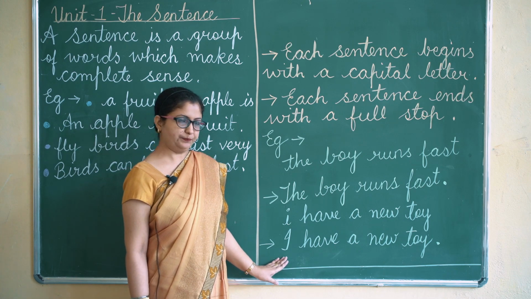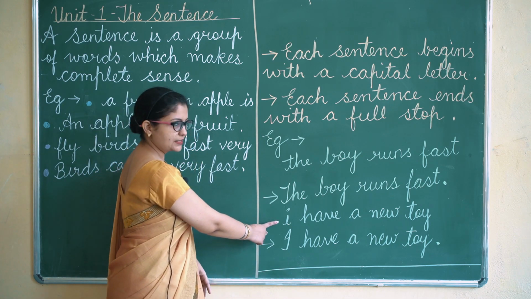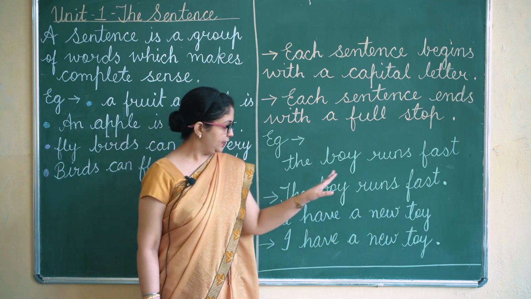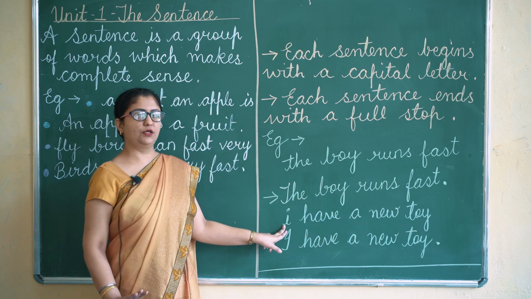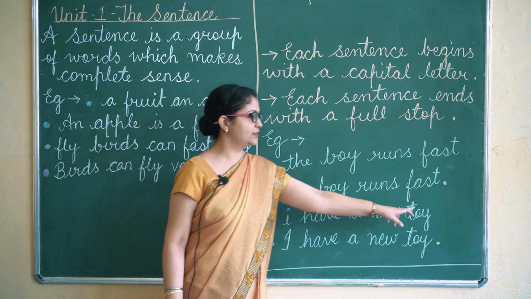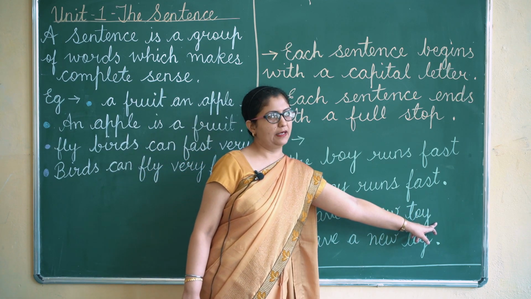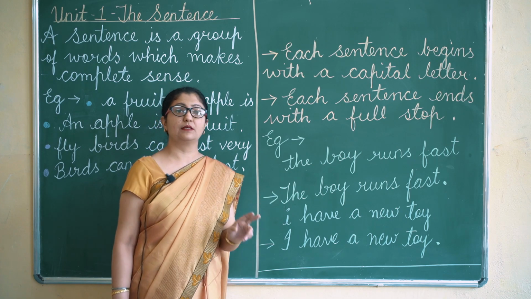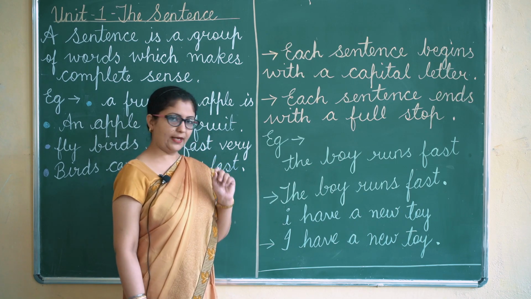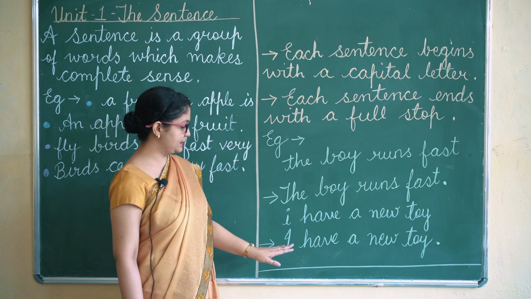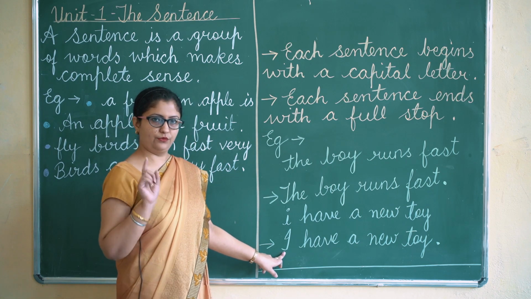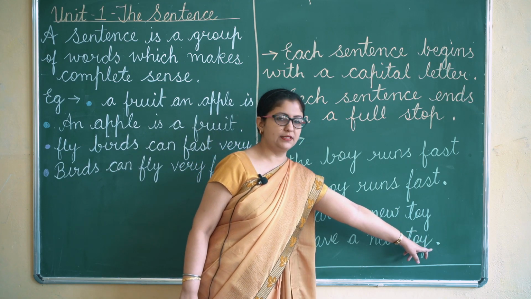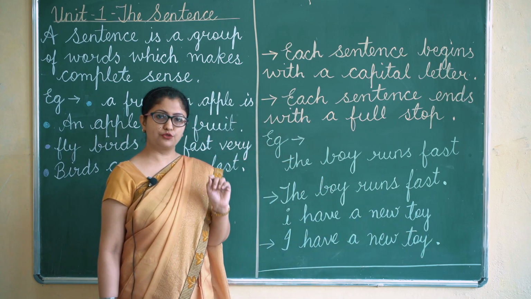Similarly over here, a sentence like I have a new toy, here also it is not starting with a capital letter and there is no full stop at the end. So this way of writing a sentence is wrong. The correct way is this: capital I, then have a new toy, ending with a full stop.